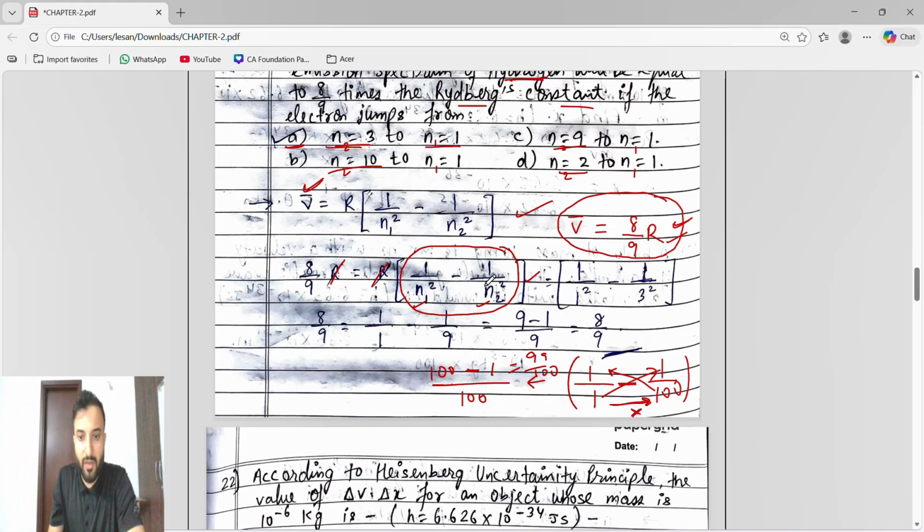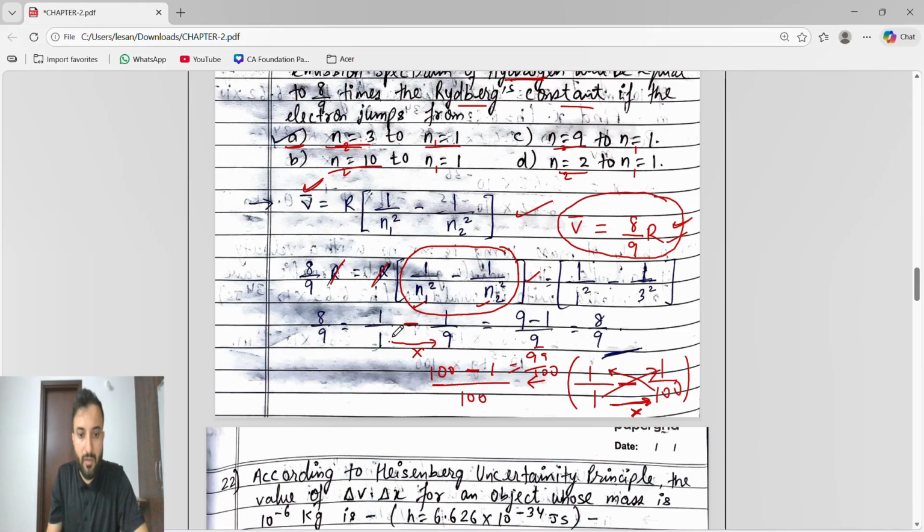So 1 by n1 square means 1 by 1 square, minus 1 by n2 square, where n2 is 3, means 3 square. So it will become 8 by 9 equals 1 by 1 square, which is 1, minus 1 by 3 square, which is 9. And we know how to do the LCM. LCM method means we have to multiply the denominators. So 1 into 9 is nothing but 9. Whatever we get, we write in the denominator.